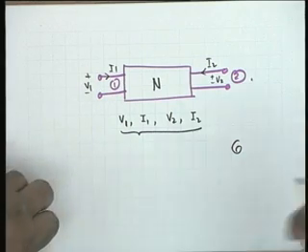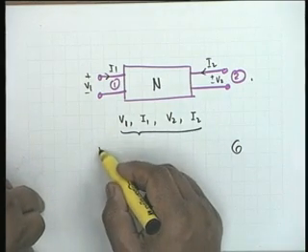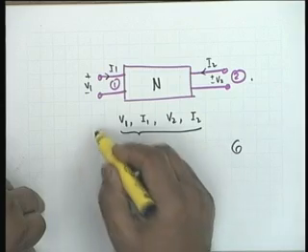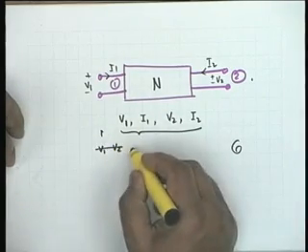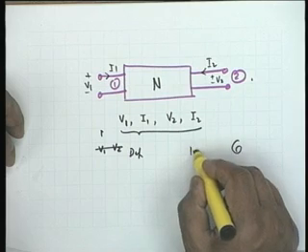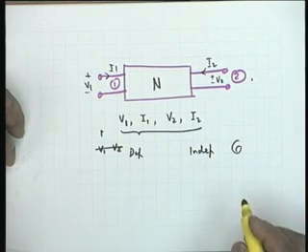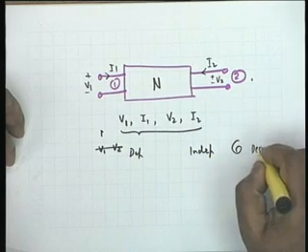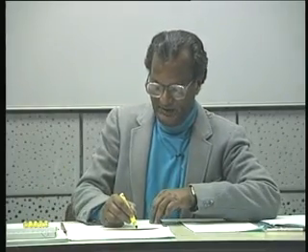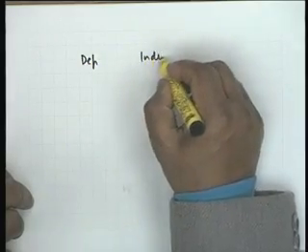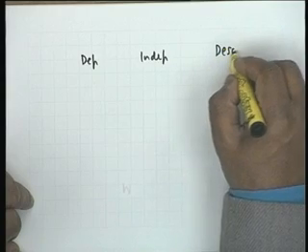And these descriptions are, let me make a table: dependent variables, independent variables, and the description.